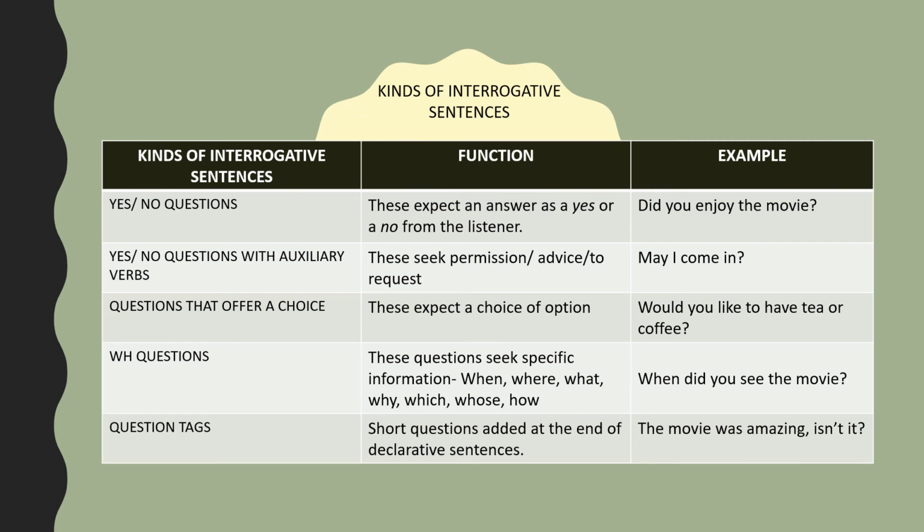When did you see the movie? Where did you see the movie? Why did you see the movie? It goes on. Fine. So all these are the WH questions which will ask for a specific information. See, when means you're asking for the time. Where means you're asking for the place. Why you're asking for a reason. Which you're asking for the particular movie that you're asking about.